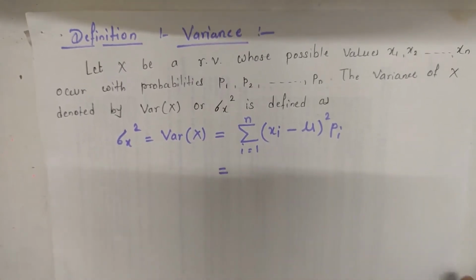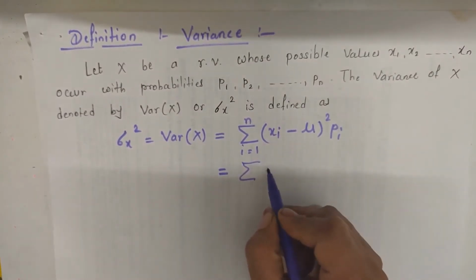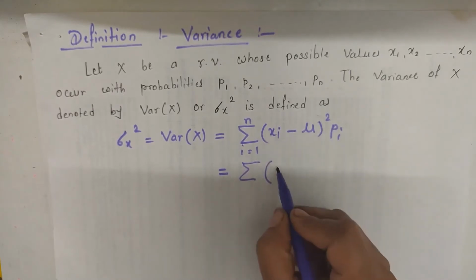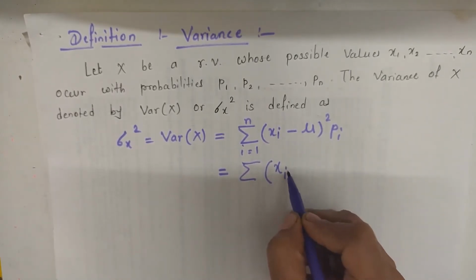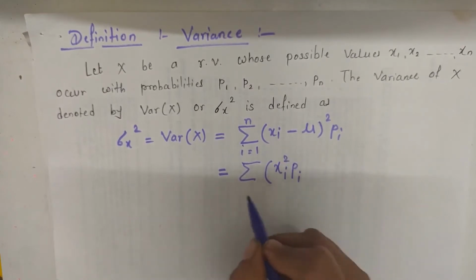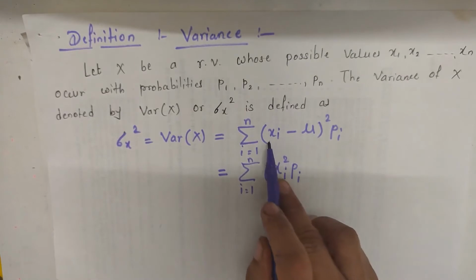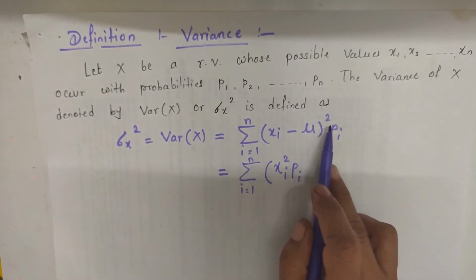Now this can also be written by solving this bracket square.